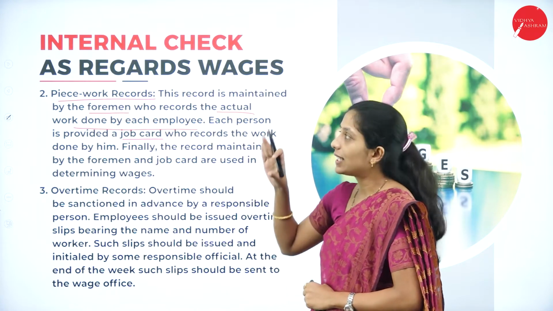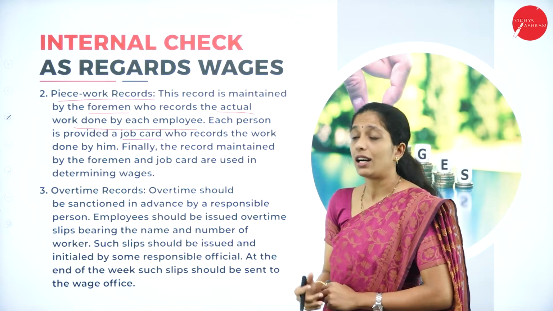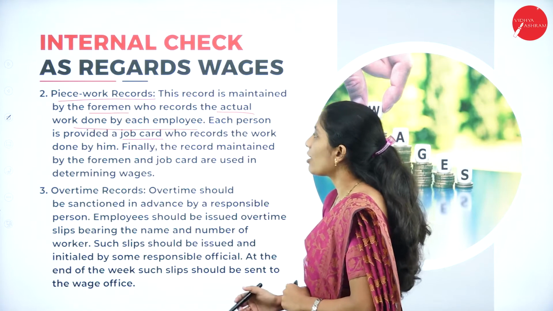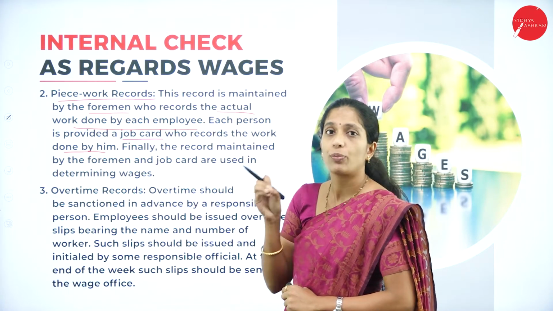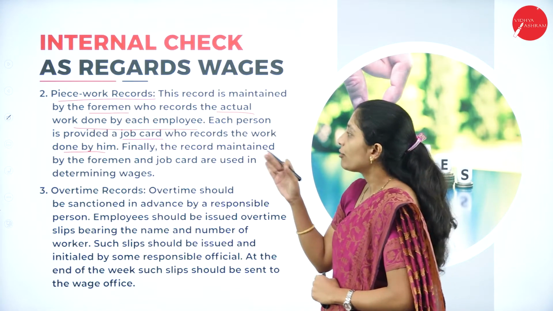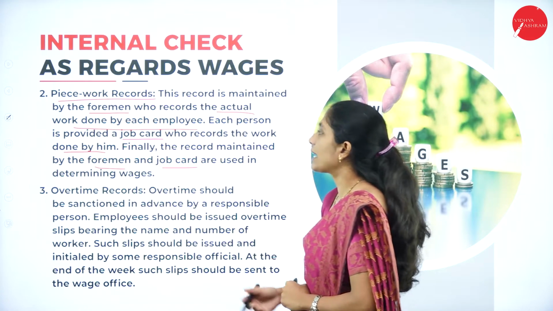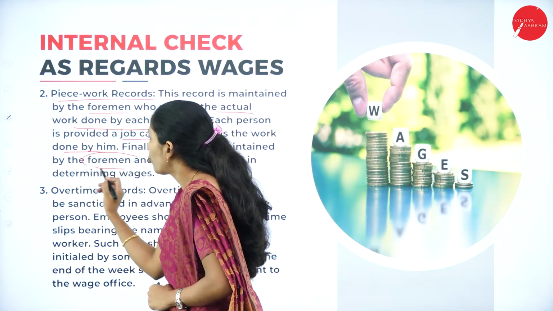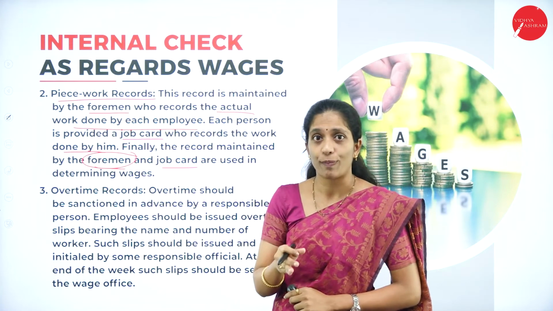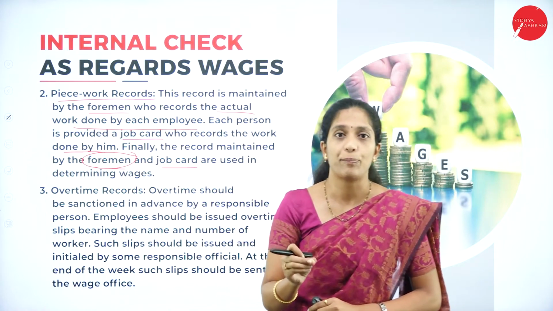Under these piecework records, each employee or worker will be given a job card, on which they record the actual work done by them. Finally, the record maintained by the foreman and the job card are used in determining wages. Here they are going to compare the record of the foreman as well as the job card which is maintained by the worker or employee.